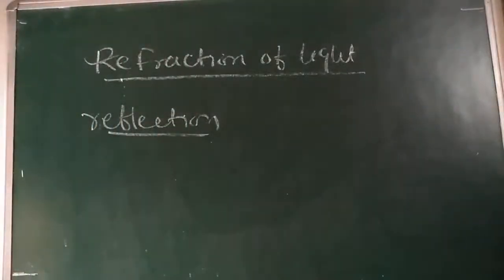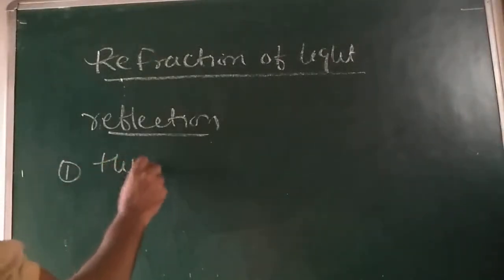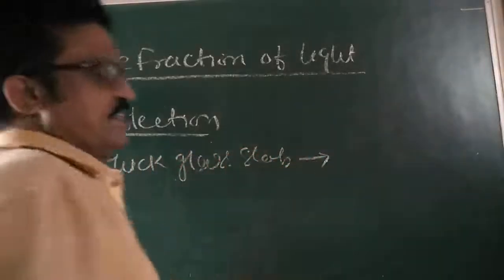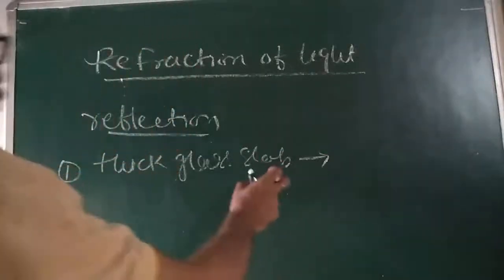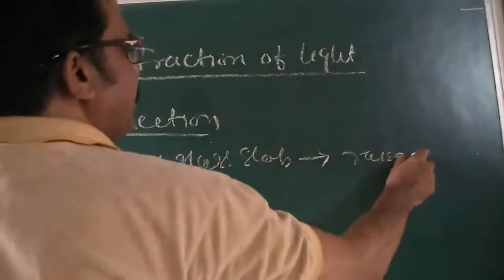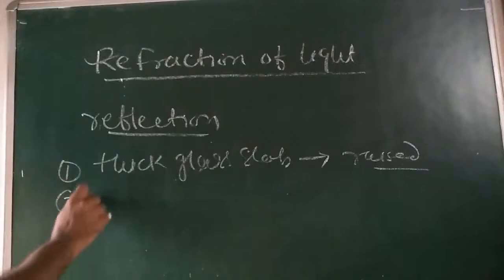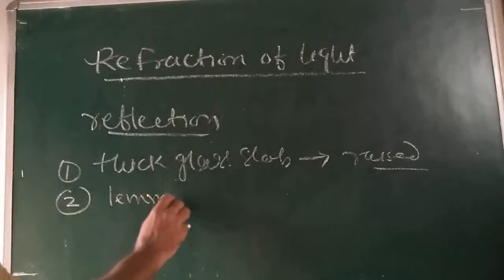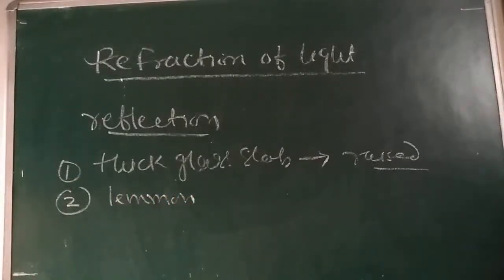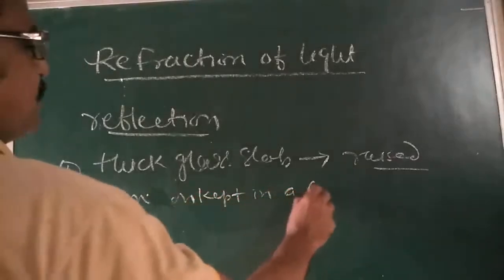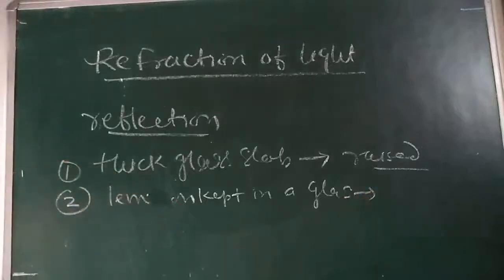So dear children, what we observe first: when a thick glass slab is placed on a printed page, the letters appear raised. In the second activity we have seen a lemon kept in a glass of water.